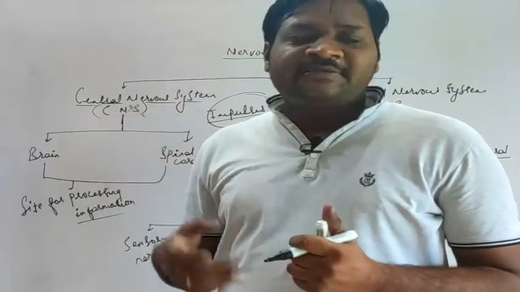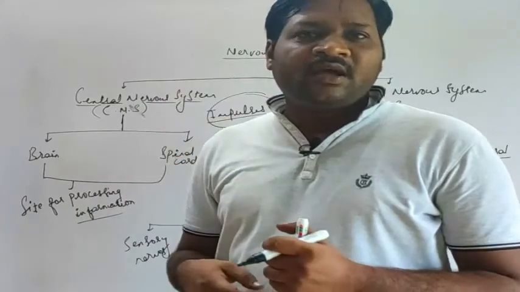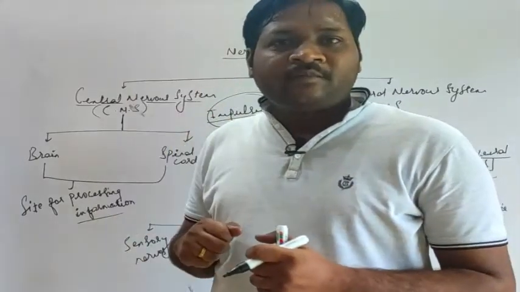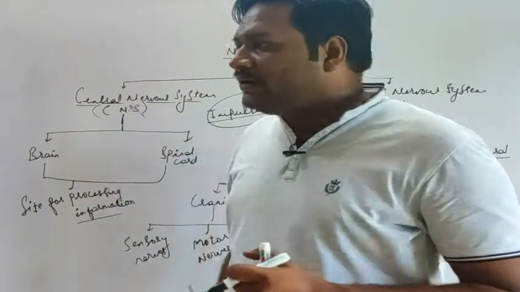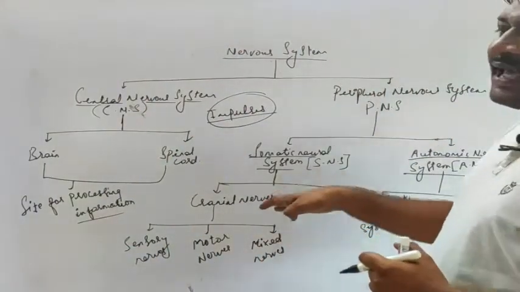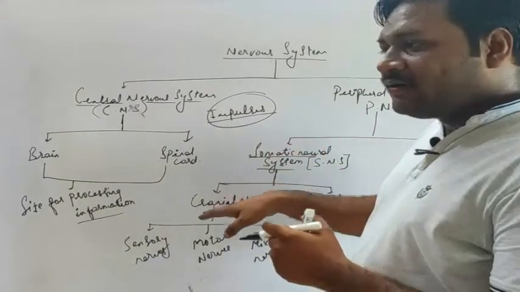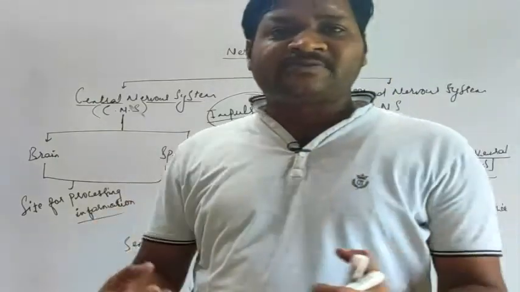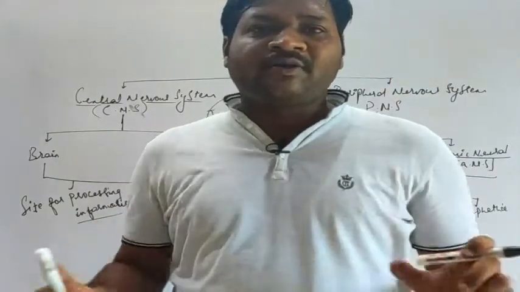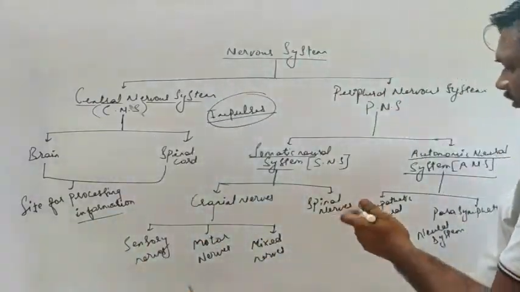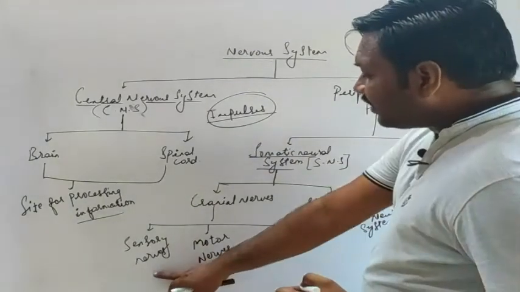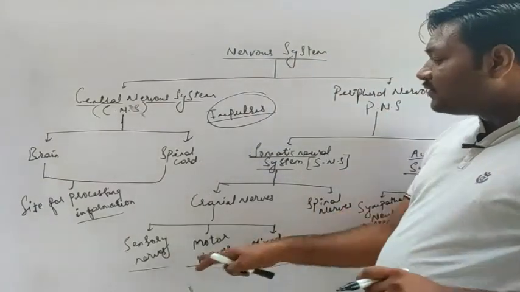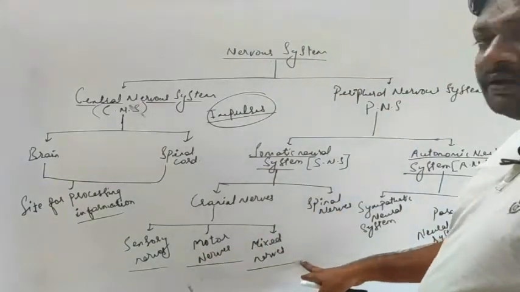In case of eyes, okay, within the retina we have types of neurons which are sensing the light, which are sensing any kind of physical movements. So these nerves can be referred to as cranial nerves, okay, and spinal nerves are those which are connected with the spinal cord to the peripheral part of the body. Okay, so here these are the spinal nerves. Now, cranial nerves are further divided into three types, that is the sensory nerves, motor nerves, and the mixed nerves.